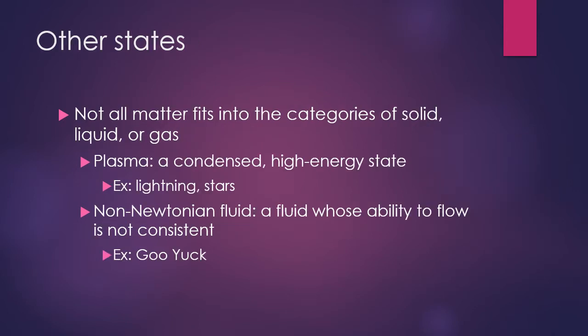There are other states of matter that can exist because not everything fits neatly into the categories that we have described here. For example, plasma is another state of matter that is often discussed. It is a very condensed, high energy state that is very rare on Earth. Most commonly, it is found in the form of lightning on Earth or off of Earth in the form of stars such as our sun. Basically, it is places where it is too hot to remain a liquid, but too condensed to remain a gas.